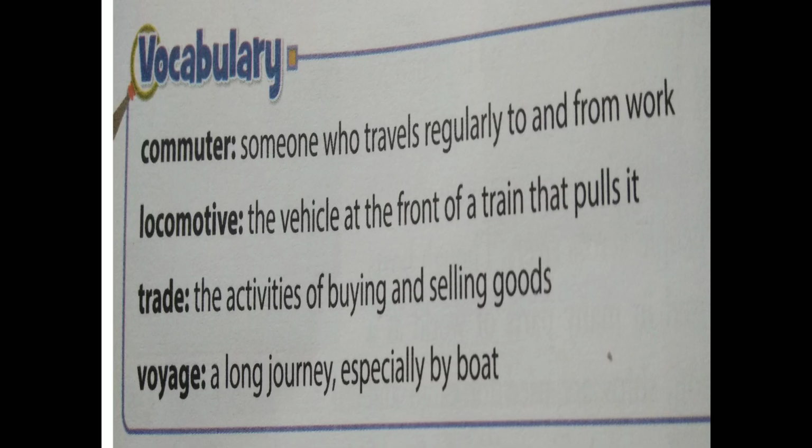Once again, we will revise the vocabulary from this chapter. Commuter means someone who travels regularly to and from work. The second one is locomotive. Locomotive means the vehicle at the front of a train that pulls it. The third one is trade. Trade means the activities of buying and selling goods. The fourth one is voyage, a long journey, especially by boat.